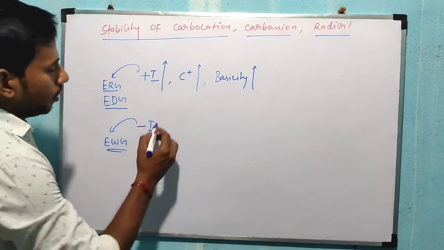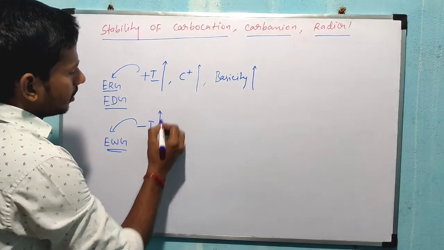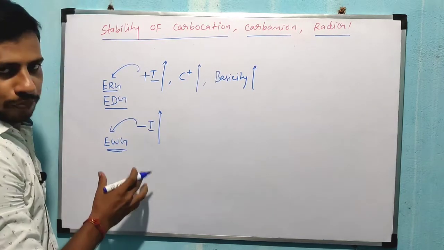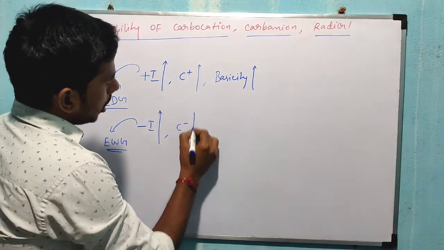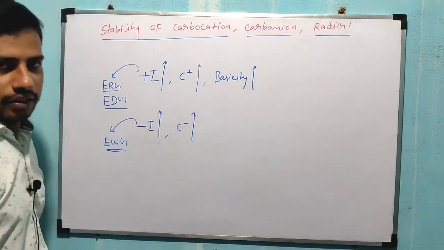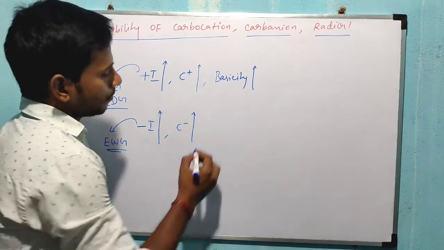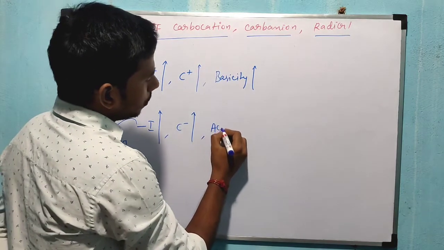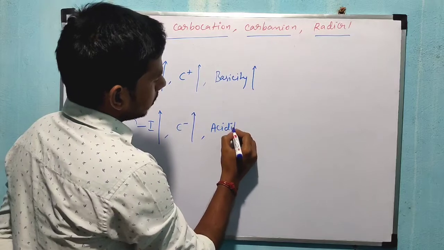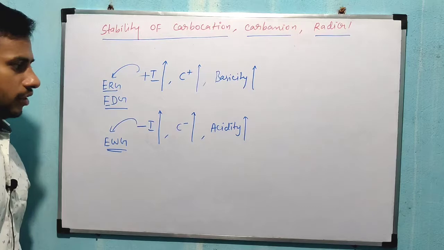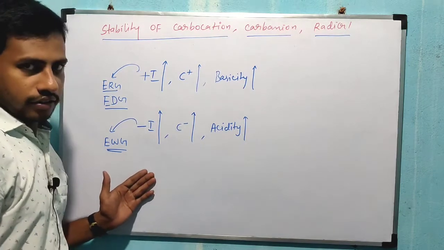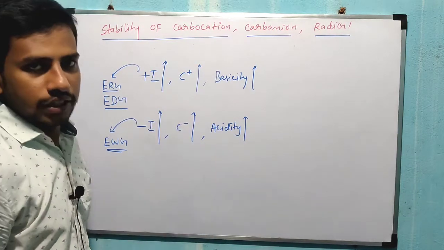Once the minus I group increases, the carbanion stability also increases. Acidity also increases, whether of carboxylic acid, phenol or alcohol. Once the minus I group increases, the acidity also increases.